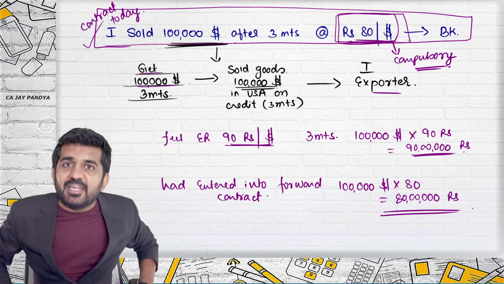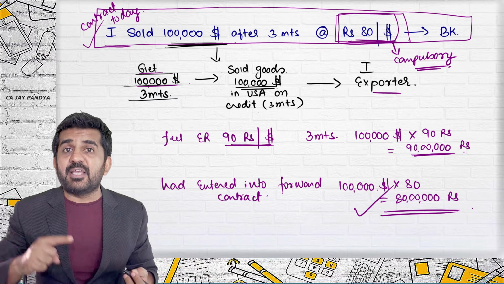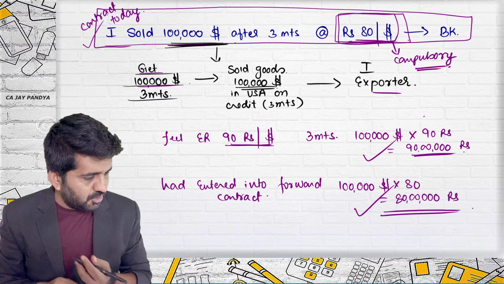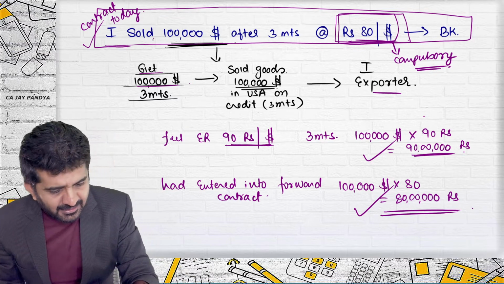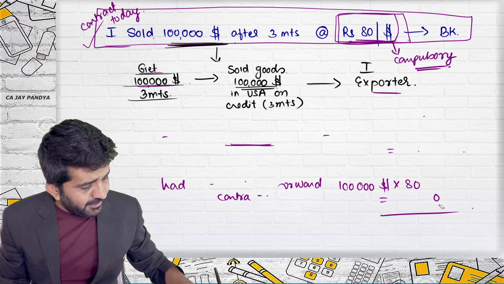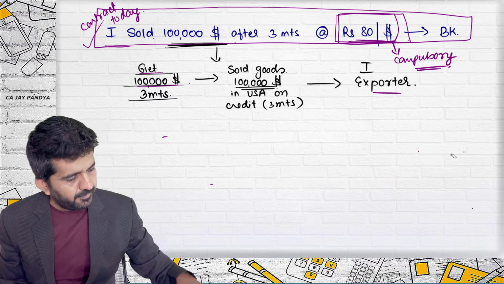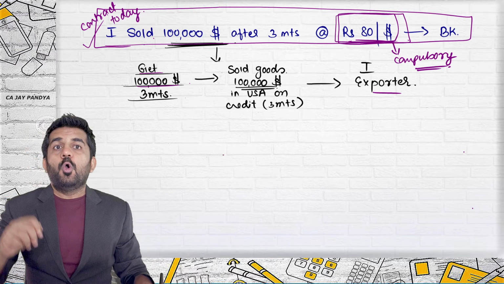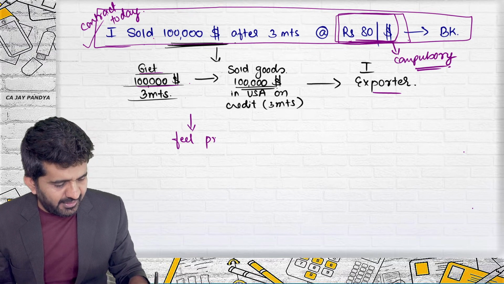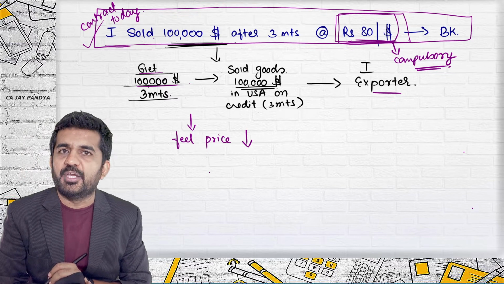What I will be getting is $1 lakh. But had I entered into forward contract, I would be getting 80 lakhs rupees. And as per you, if the price is going to increase, you are going to get 90 lakhs rupees. So when I will enter into this type of contract, try to concentrate. I'll enter into this type of contract only when I feel or I believe that price is going to reduce.